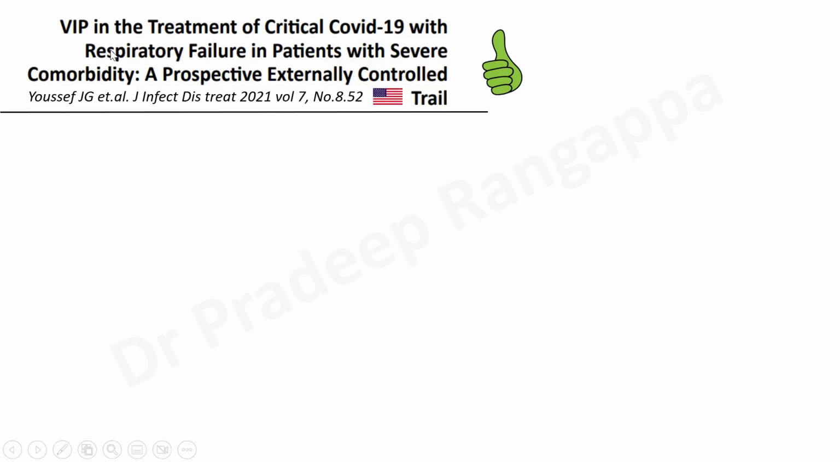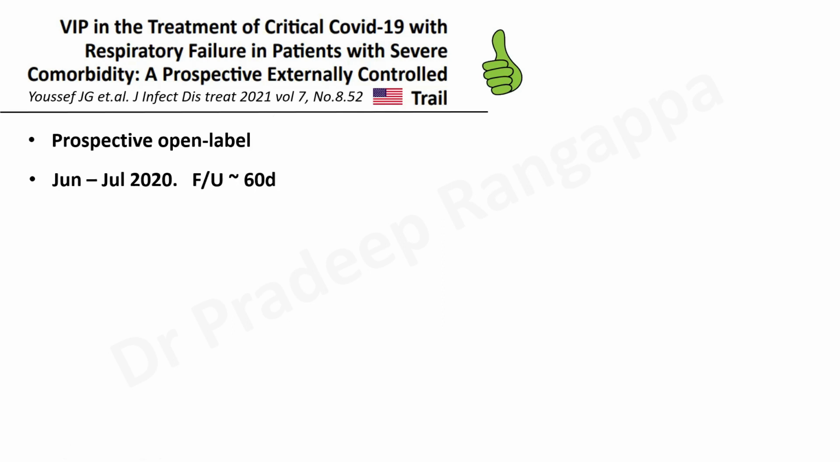The title was Vasoactive Intestinal Peptide in the Treatment of Critical COVID-19 with Respiratory Failure in Patients with Severe Comorbidity. It was a small study, possibly a pilot study. I just presented the Indian study first, before this US study came. It's a small study which came in 2021, prospective open label, done in patients admitted in June to July 2020. As I said, all the trials I'm speaking of are in COVID ARDS, and follow-up of these patients was done for 60 days.